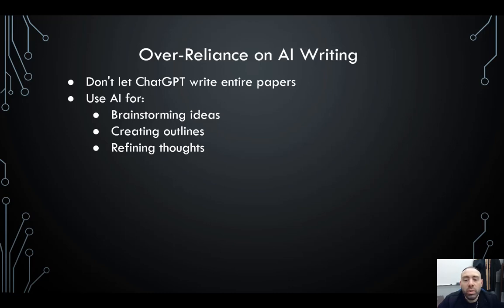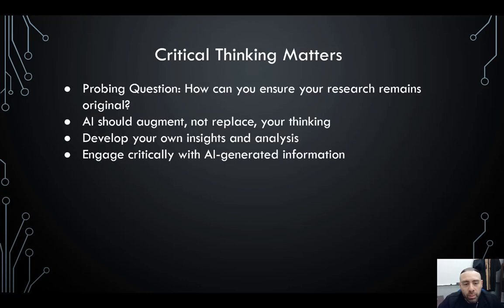So if you want to use AI, it's always encouraged that you use AI to brainstorm ideas, create outlines, even refine your thoughts. Oftentimes we have writer's block and you're trying to get a sense of what direction to take. AI is good for that, as I mentioned, to come up with concepts, kind of like creating a concept map. However, critical thinking matters. So you need to ensure that your research remains original. It has to be your thoughts, and if it's not your thoughts, again, you have to cite appropriately. AI should not replace your thinking, and you should develop your own insights and analysis, again, based on literature if you're doing any kind of literary analysis or any academic writing.